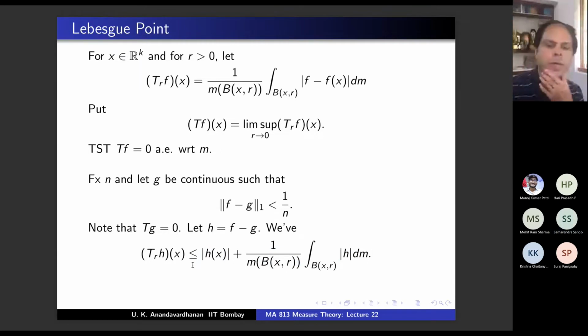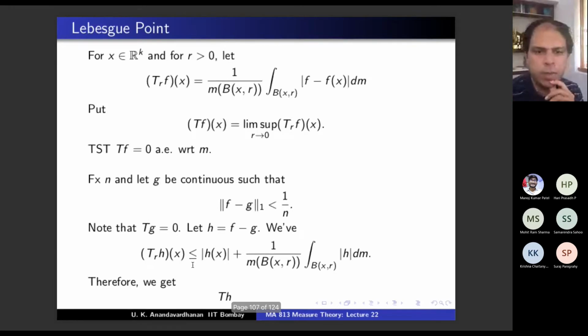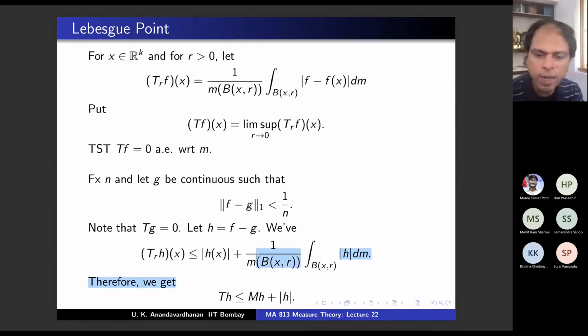Okay, so you get this, and therefore you take the lim sup. By taking the lim sup, you get that the operator applied to h is less than mod h plus the sup of this, which is exactly the maximal function. The maximal function of a measure is the measure of the ball divided by the Lebesgue measure of the ball.